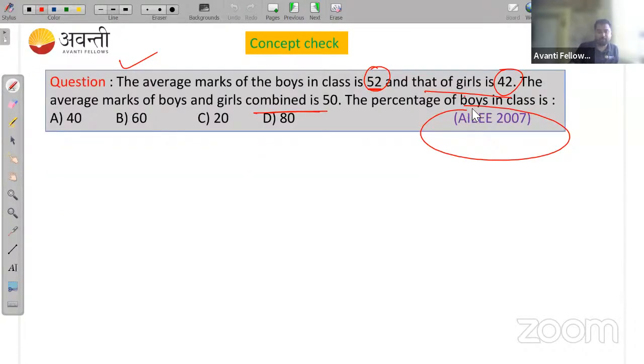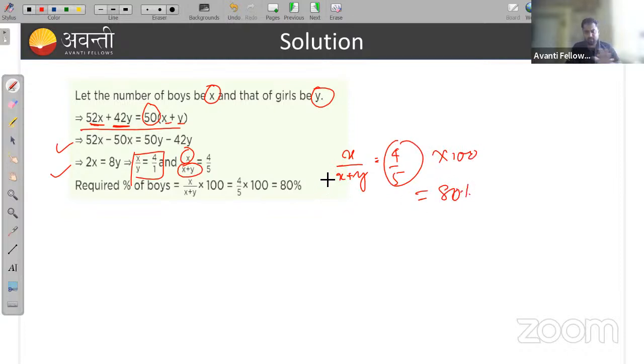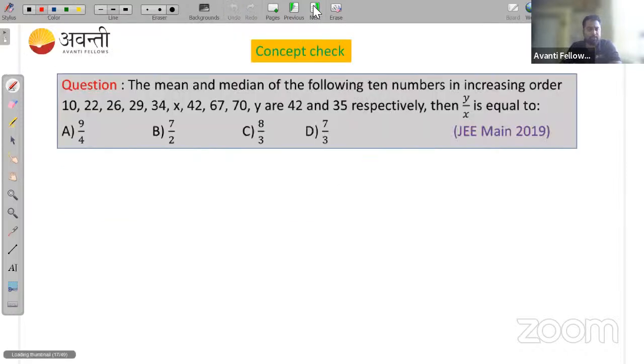Then you need to find the percentage of boys in the class. The total number of boys is x and the total number of students is x plus y. So x upon x plus y gives 4 by 5. Find the percentage: it will be 80%. This is easy, no issues. Okay, so let's move to the next thing.